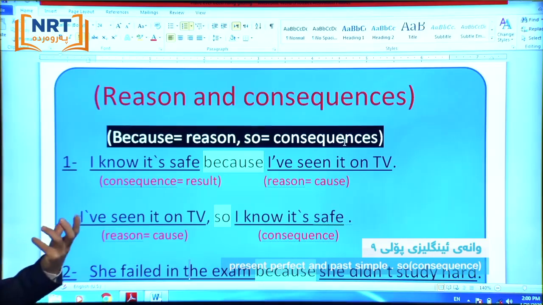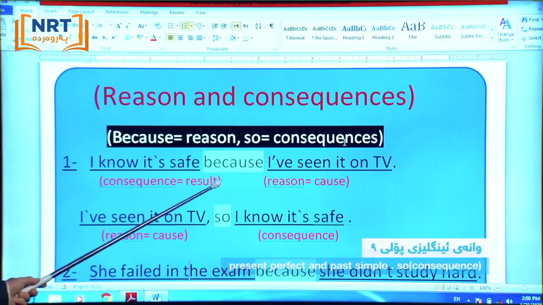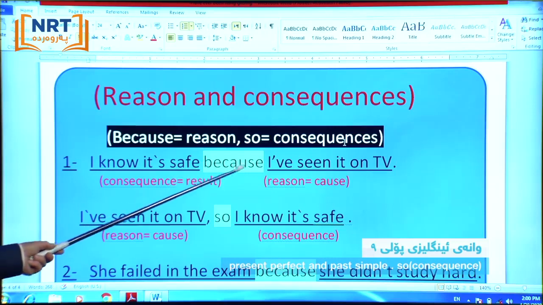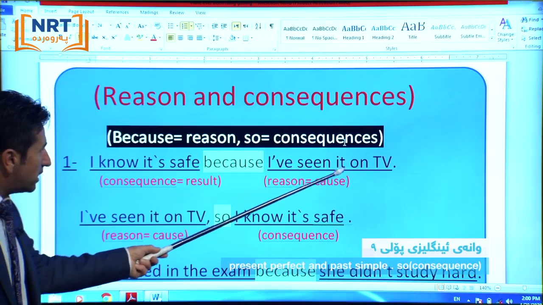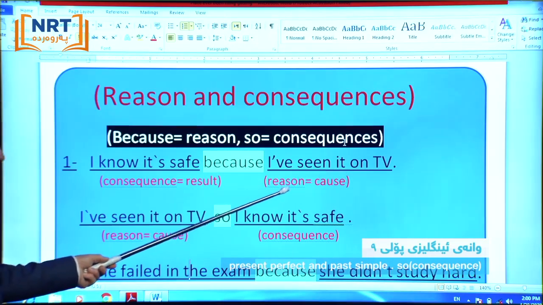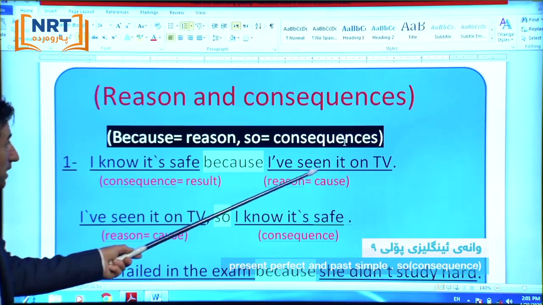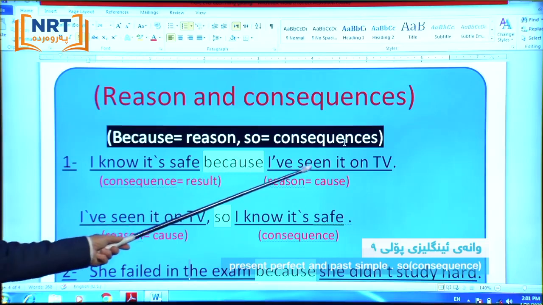How do you know it is safe? We need the cause. So here, I know it is safe. The consequence is the result. Here we have to ask a question: how do we know it is safe? Because I've seen it on TV. This is the reason, the cause. I know it is safe. How do you know it is safe? Because I've seen it on TV.